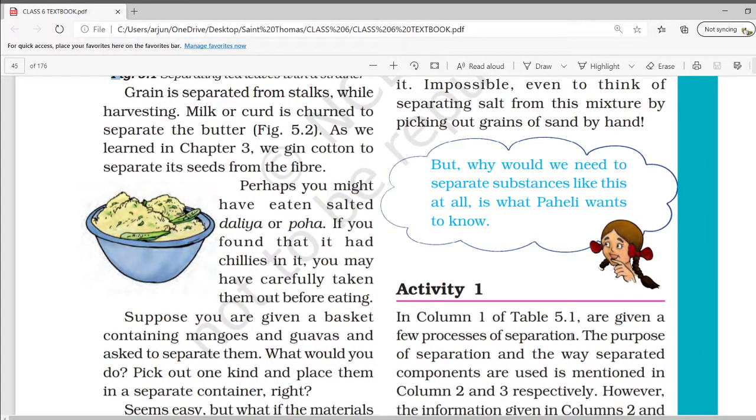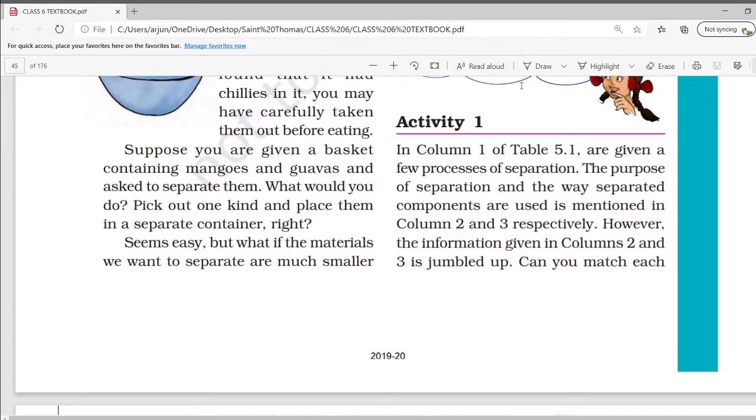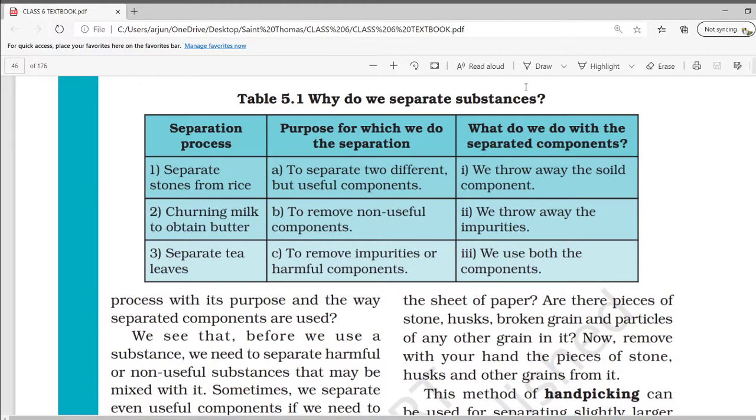Activity number 1. In column 1 of table 5.1 are given a few processes of separation. The purpose of separation and the way separated components are used are mentioned in column number 2 and 3 respectively. However, the information given in column 2 and 3 is jumbled up. Can you match each process with its purpose and the way separated components are used?